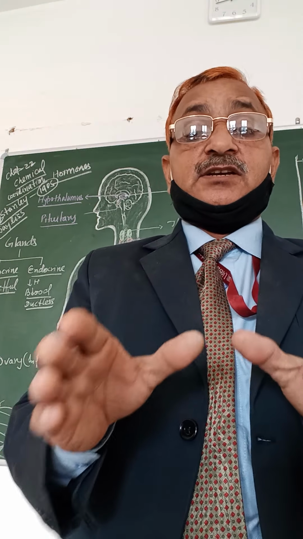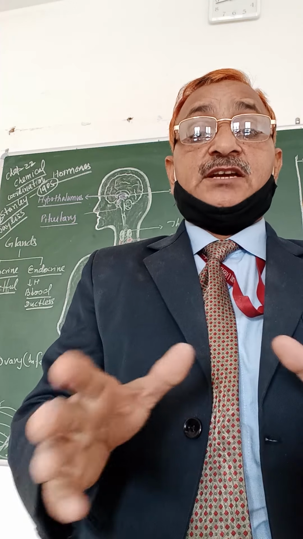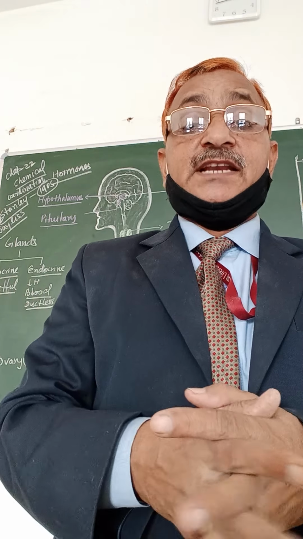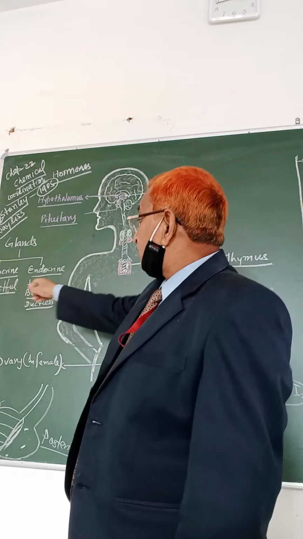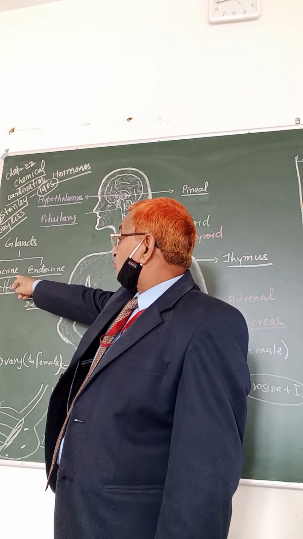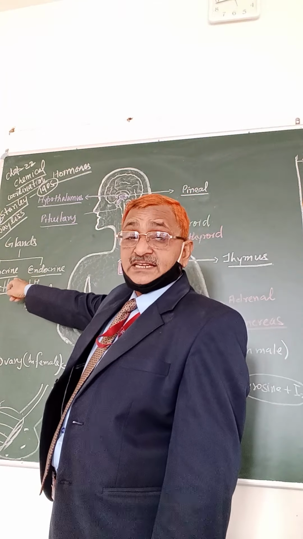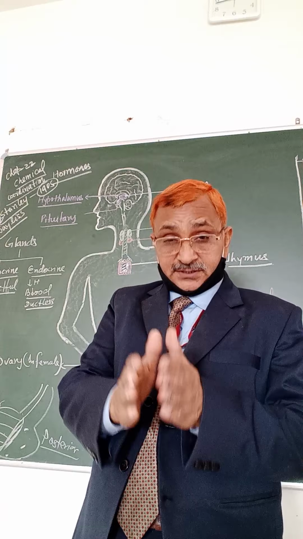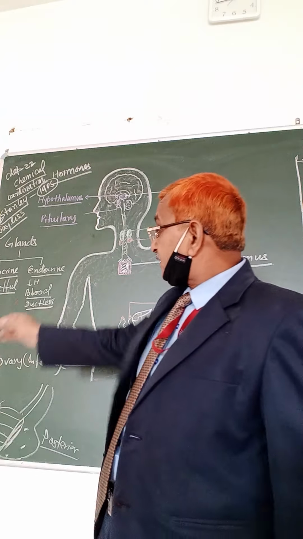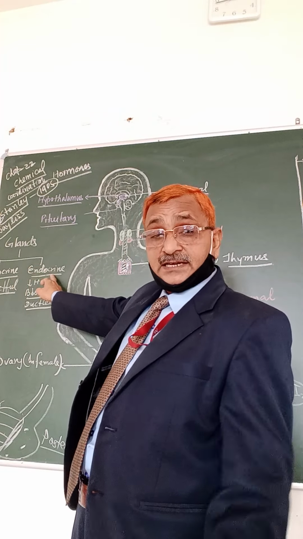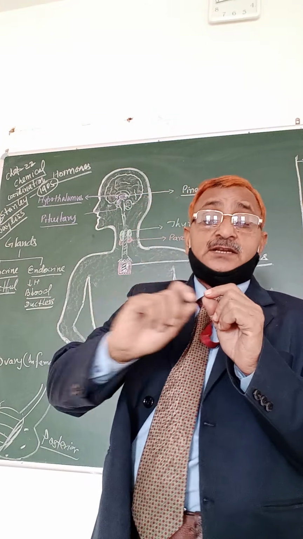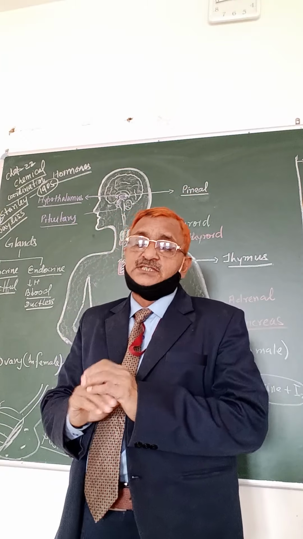So in this chemical coordination, chemical messengers, hormones, are there, which are secreted by two different types of glands present in our body. They are of glandular epithelial origin, and these are of two types, exocrine and endocrine. Sometimes a question asks the difference between exocrine and endocrine. Endocrine glands directly secrete their secretion into the blood, but exocrine glands use ducts or tubes through which they pour their secretion.